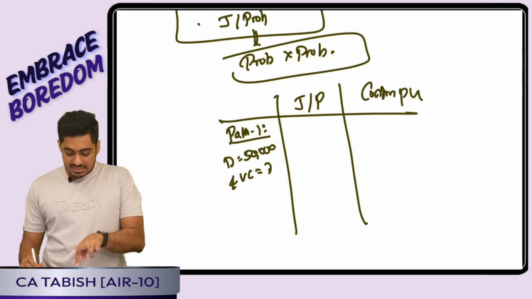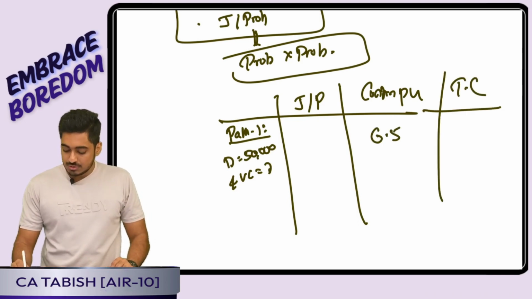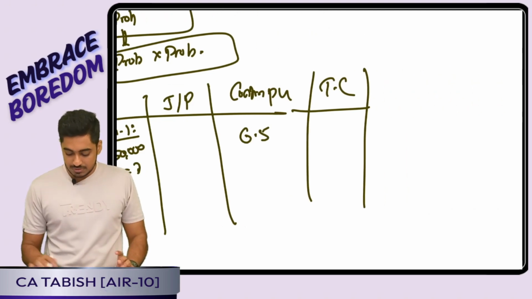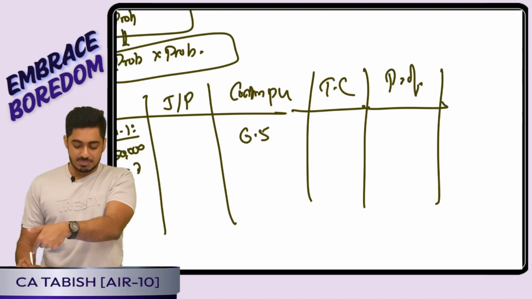Assume selling price is 13.5, variable cost is 7, so you get 6.5. You write down the total contribution, which is contribution per unit into number of units. Then you write down the profit, which is total contribution minus expected fixed cost.